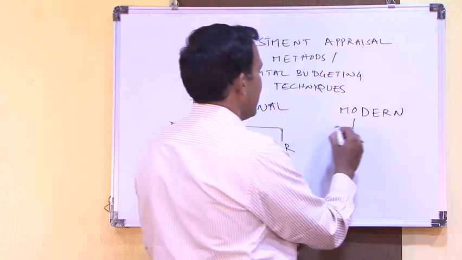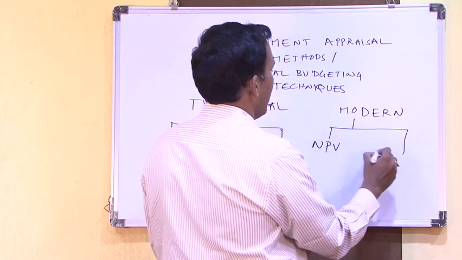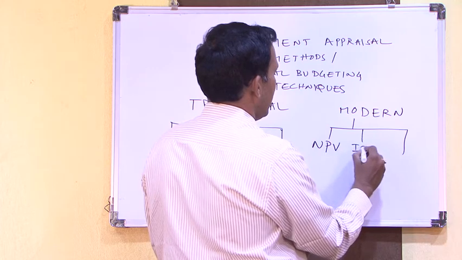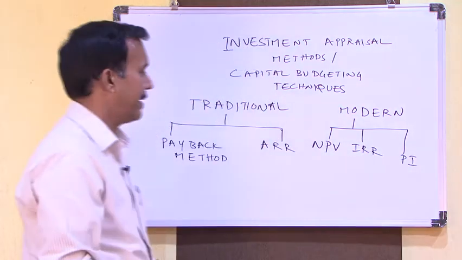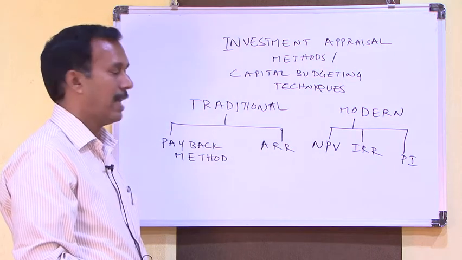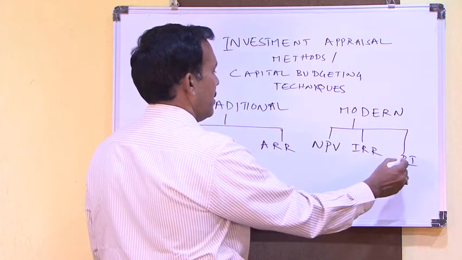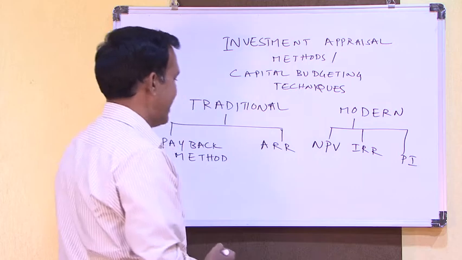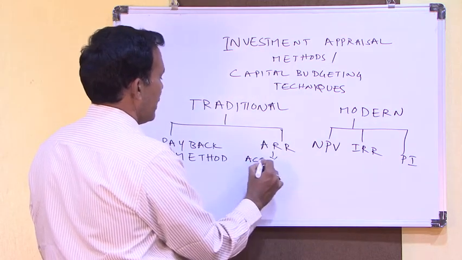In the modern, we have three methods: NPV, IRR and PI, profitability index. NPV is net present value. IRR is internal rate of return. PI is profitability index.